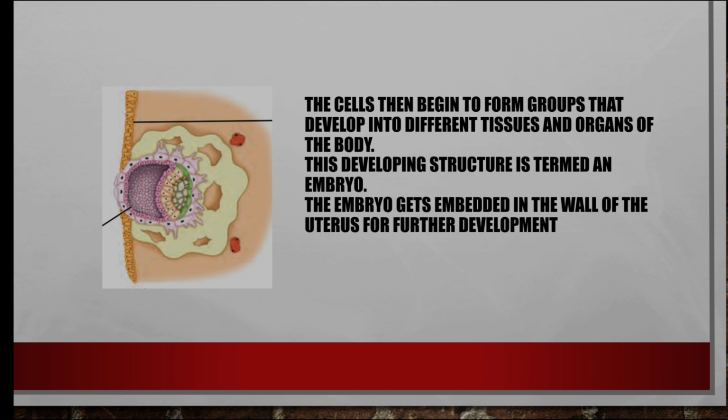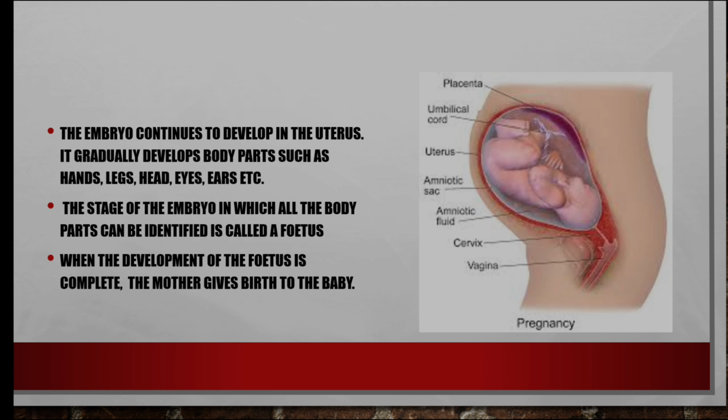The embryo gets embedded in the wall of the uterus for further development. It gradually develops body parts such as head, eyes, ears and legs. The stage at which all the body parts can be identified is called a fetus. When the development of the fetus is complete, the mother gives birth to the baby.